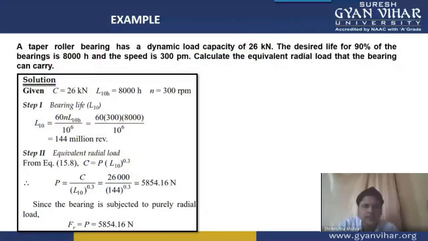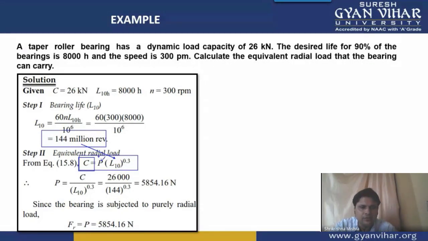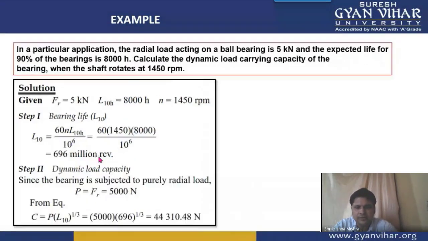I hope you have understood this numerical. It was also similar to the previous one, but the only difference was that in this question they have given you the value of C and you were asked to calculate the value of load P. The other steps were the same, like calculation of life in millions of revolutions, and then using it in this formula. The formula was also the same. The only thing was that here we have to calculate the value of load that is acting on the bearing.